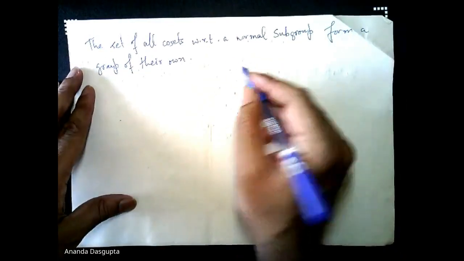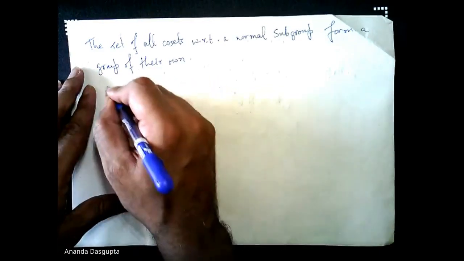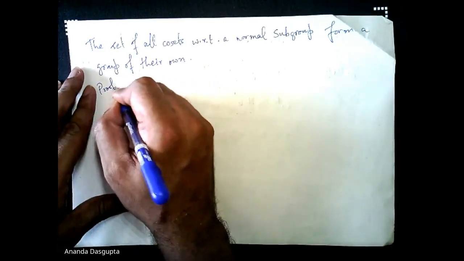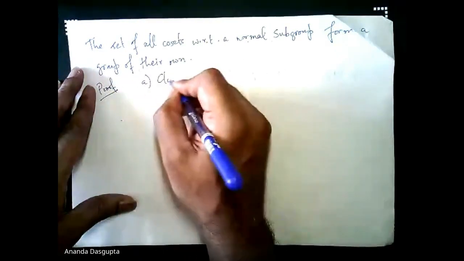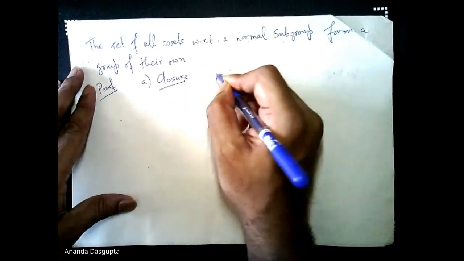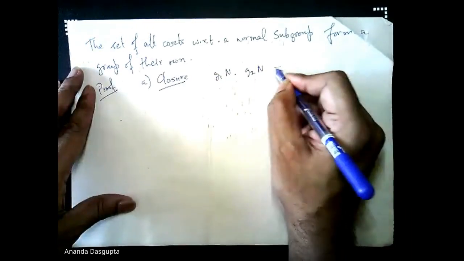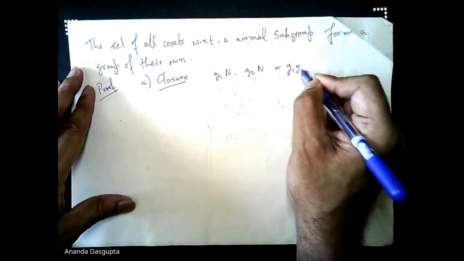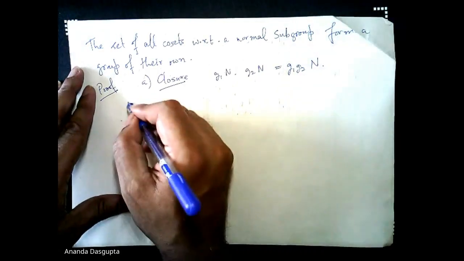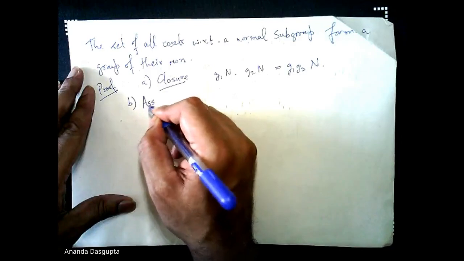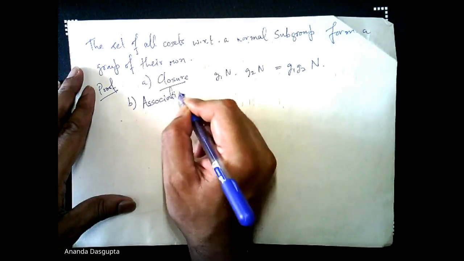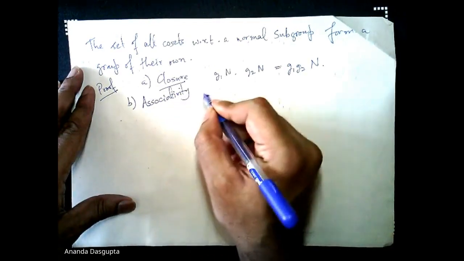But we have just crossed only the first hurdle for this proof. We have proven closure. That is, we have proven that G1N times G2N is a coset, but in particular we have done more than that. We have proven that this is this particular coset, G1G2 times N. But once we have that, the rest is almost trivial. Associativity. How do you prove this?